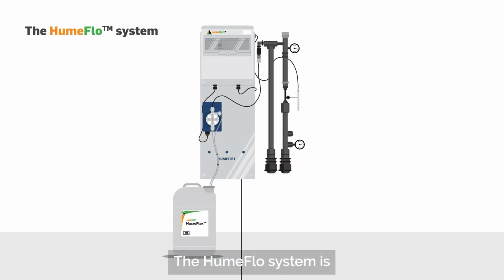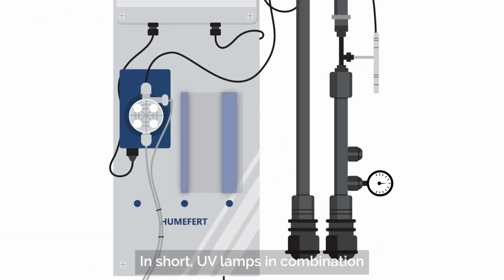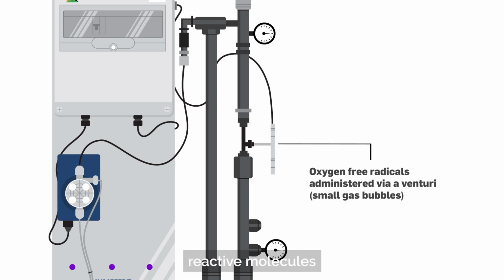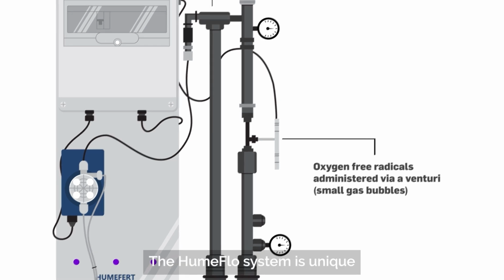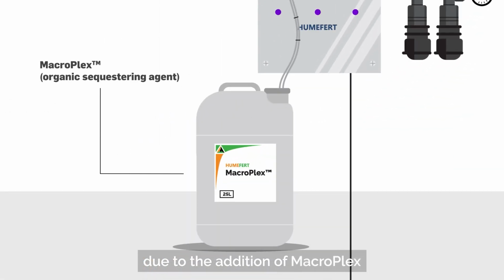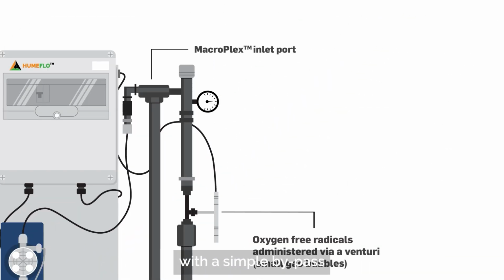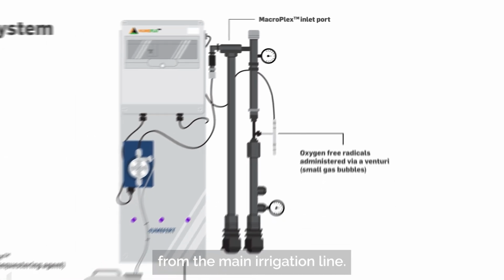The HumeFlo system is a groundbreaking technique to alleviate subsoil compaction. In short, UV lamps in combination with a photocatalyst produce oxygen-free radicals, highly reactive molecules, from atmospheric air. These radicals are introduced to the irrigation water as nanoscale bubbles with a Venturi system. The HumeFlo system is unique due to the addition of Macroplex, an organic sequestering or complexing agent, that is also administered to the irrigation line with a simple bypass from the main irrigation line.